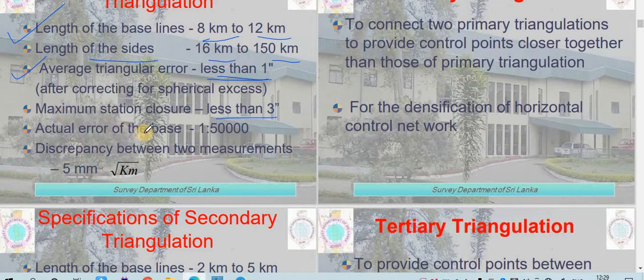The actual error of the baseline is 1:50,000. The discrepancy between two measurements is 5 mm, so if you have taken a measurement, the discrepancy should not be more than 5 mm. These are the conditions for your primary triangulation.